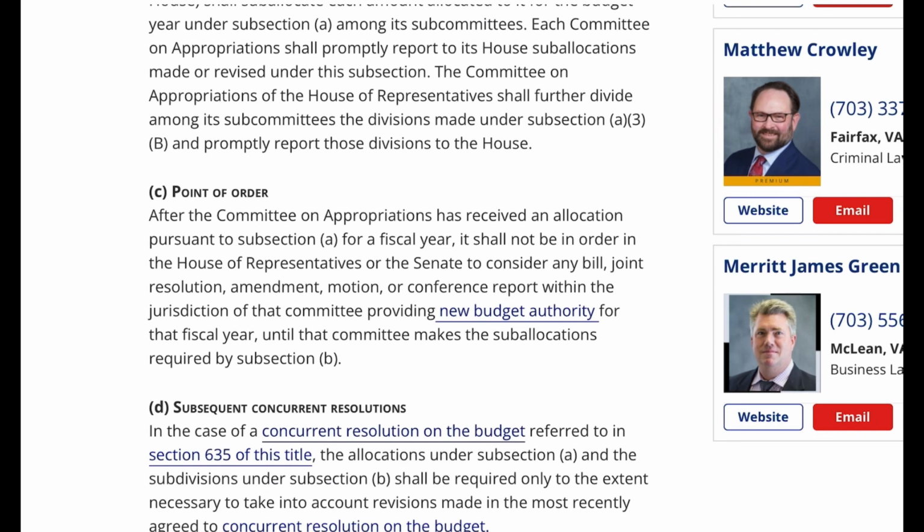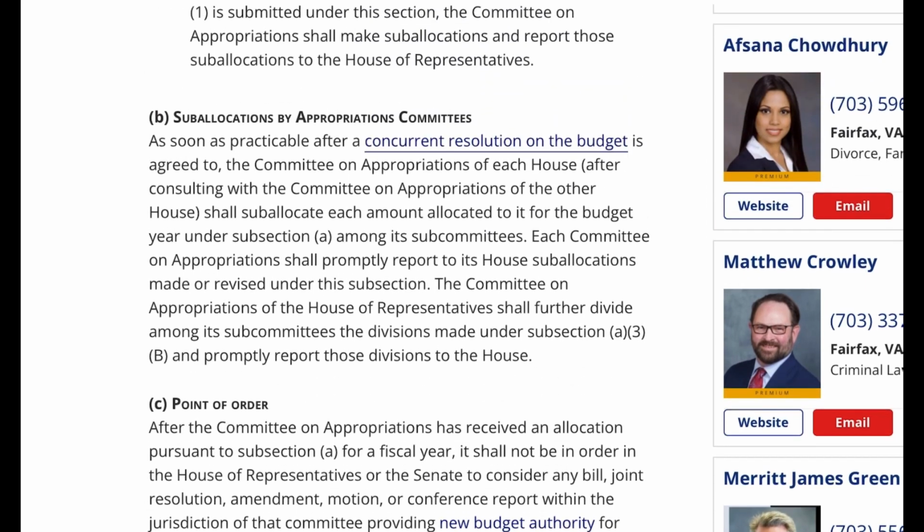B. Suballocations by Appropriations Committees. As soon as practicable after the concurrent resolution on the budget is agreed to, the Committee on Appropriations of each House, after consulting with the Committee on Appropriations of the other House, shall suballocate each amount allocated to it for the budget year under subsection A among its subcommittees. Each Committee on Appropriations shall promptly report to its House suballocations made or revised under this subsection. The Committee on Appropriations of the House of Representatives shall further divide among its subcommittees the divisions made under subsection A(3)(B) and promptly report those divisions to the House.